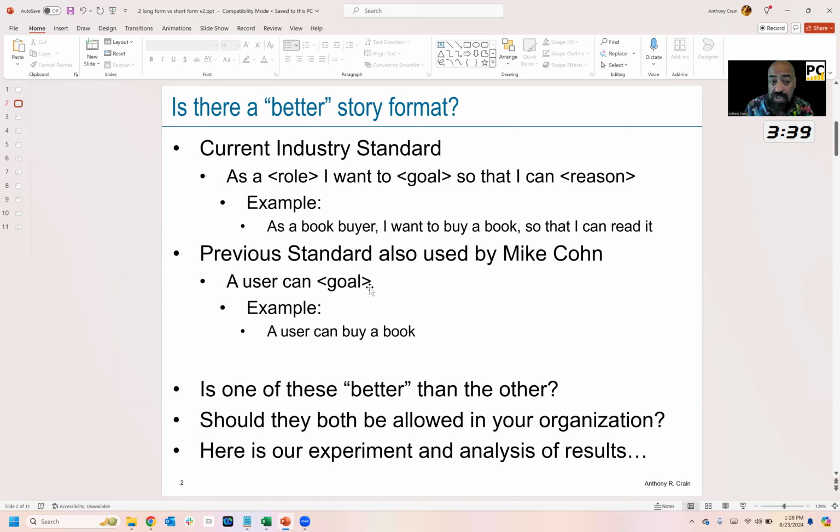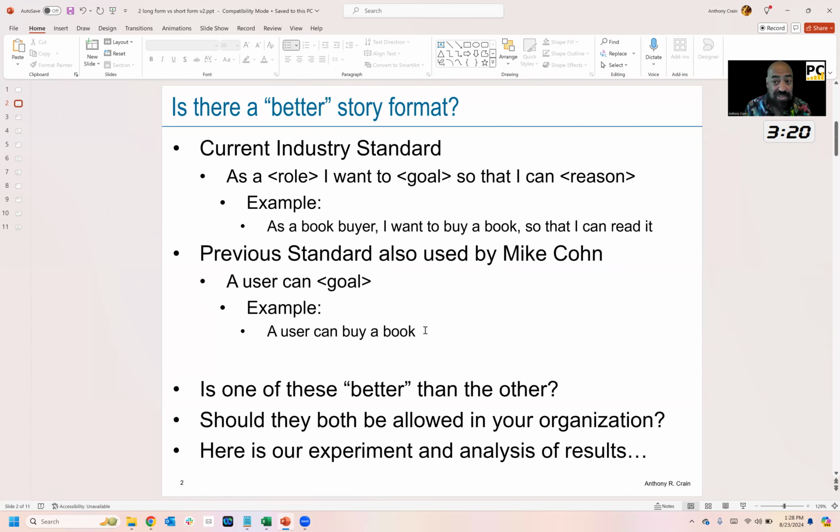The current industry standard is as a role, I want to goal so that I can reason, where reason is like the business goal. Example, as a book buyer, I want to buy a book so that I can read it. The previous standard, which was also used by Mike Cohn in his books, was a user can goal. Example, a user can buy a book. So we have, as a book buyer, I want to buy a book so that I can read it, or a user can buy a book.